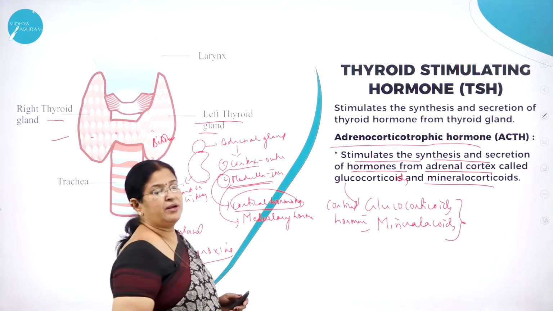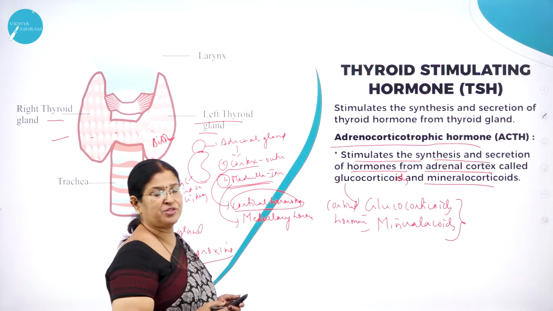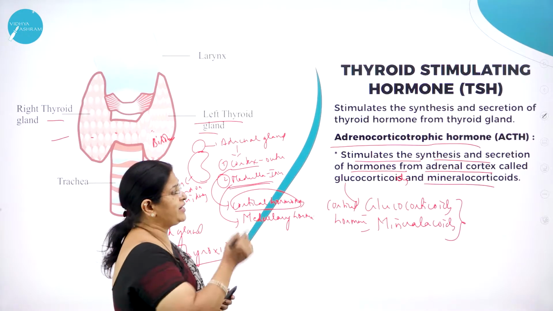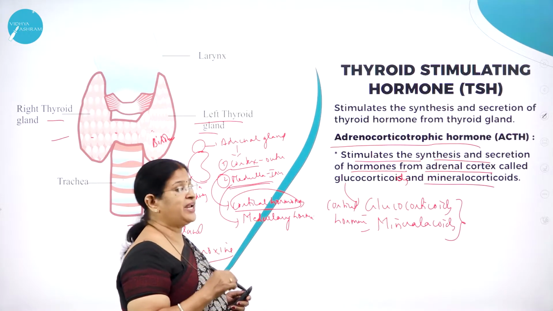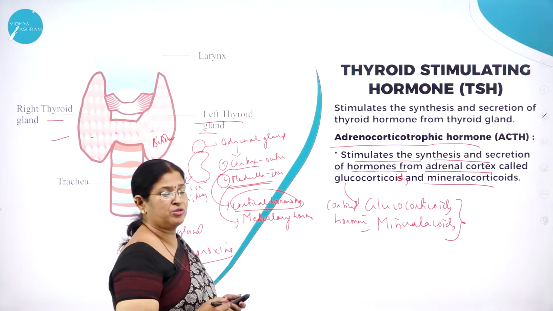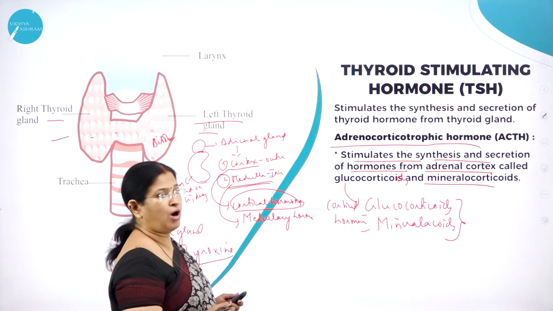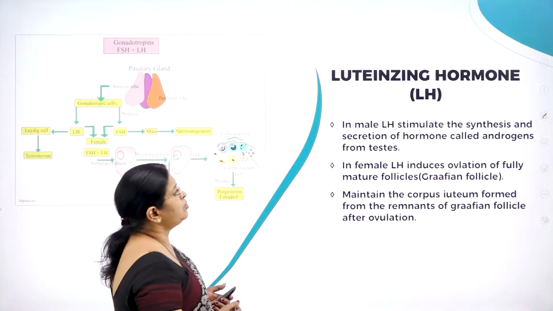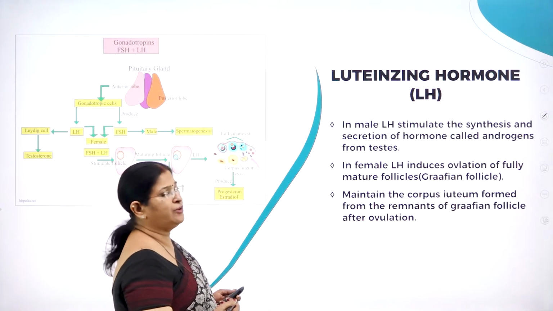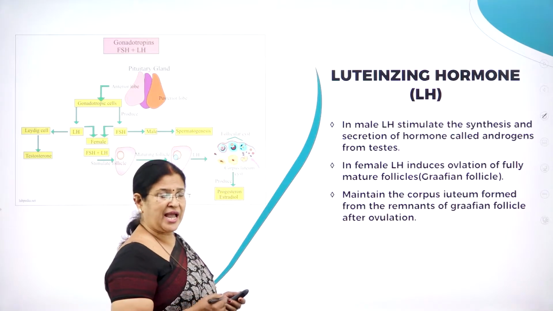And adrenal medulla produces the hormones of its own kind called medullary hormones. But ACTH of the anterior pituitary controls or stimulates the synthesis and secretion of hormones from adrenal cortex called glucocorticoids and mineralocorticoids. Moving on to LH, that is the luteinizing hormone of the anterior pituitary.